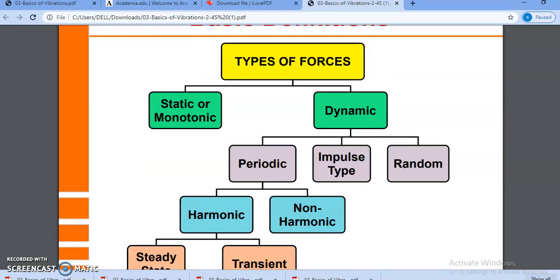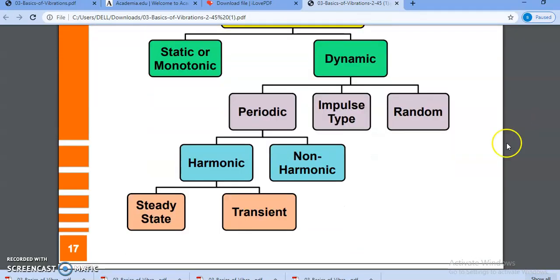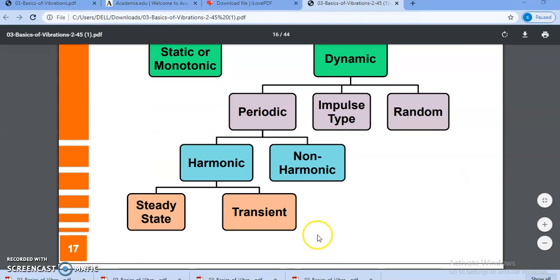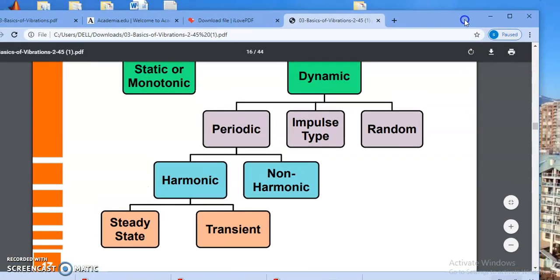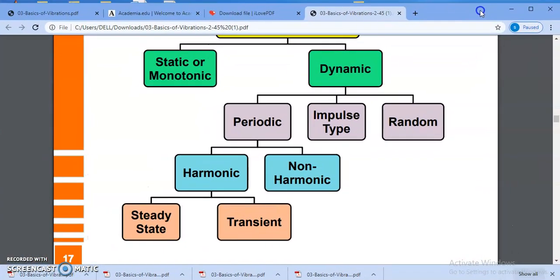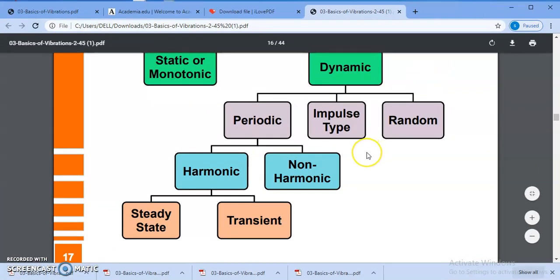Here it represents some types of vibration: static vibration, dynamic vibration, periodic, impulse type, random type, harmonic, non-harmonic, steady state, and transient. As we move further, we will go through these different topics.